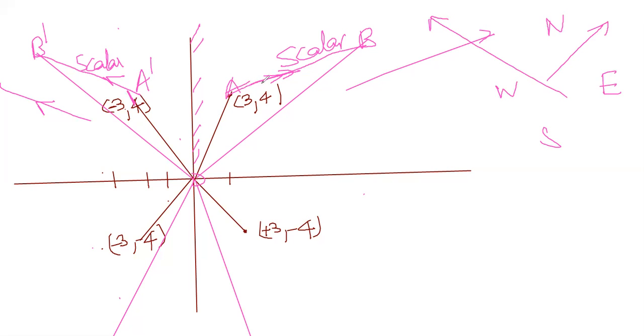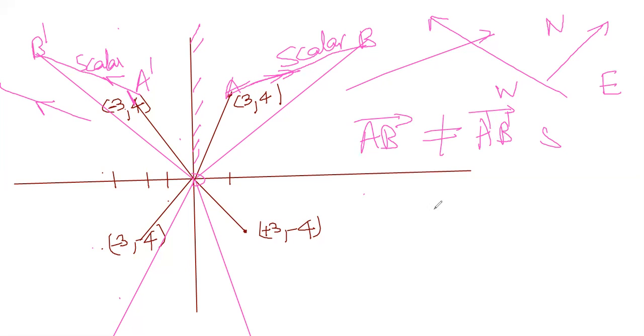This vector is totally different from this vector. Even though the lengths of these two vectors are the same, the directions are totally different. Understood? AB bar is not equal to A dash B dash bar, because their directions are totally different. Understood now very clearly. So now we subtract them and let us get the vector.